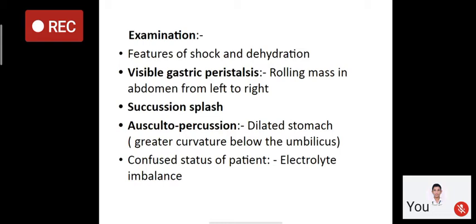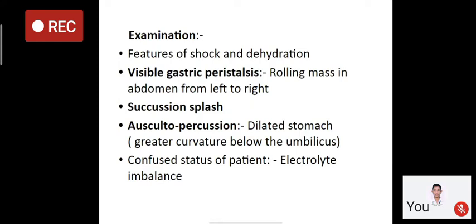On examination, the patient will have features of shock and dehydration, like shrunken eyes, dry tongue, feeble and rapid pulse, tachycardia, tachypnea, and dry extremities. And the patient will complain of a rolling mass.